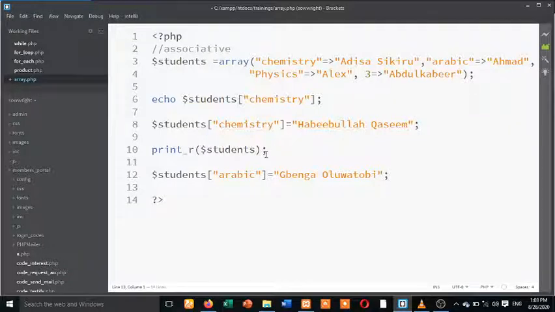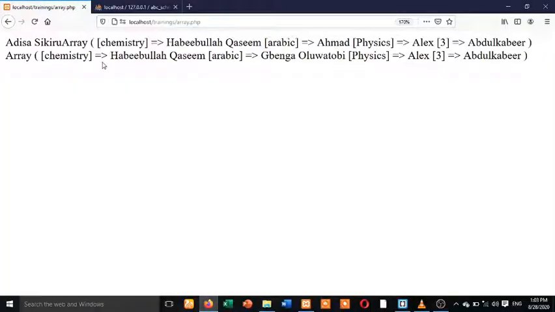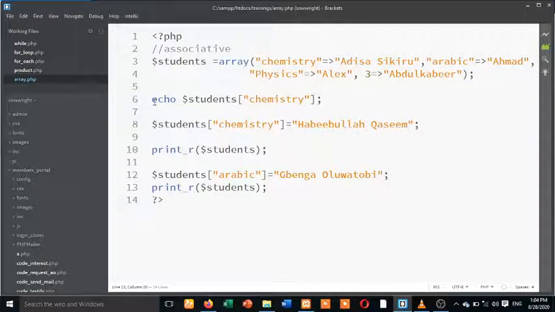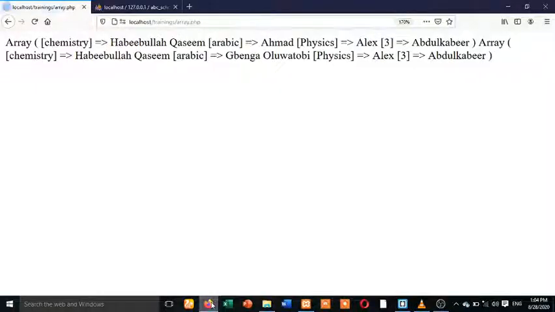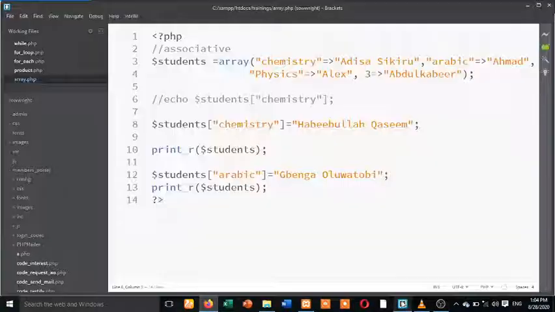This time around, let us print now. Look at Sikiru, we have Adisa. Okay, I think I'm printing multiple things here. Okay, let me comment this out. Okay, we have an array. Chemistry was initially Abibula, Arabic was Ahmad, but we now change it and Arabic is now Benga Oluwatobi.